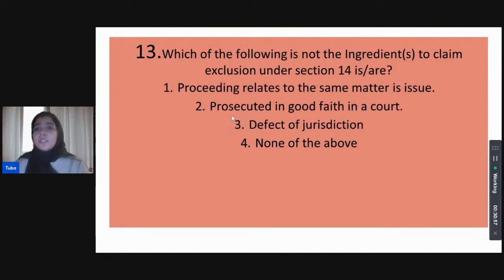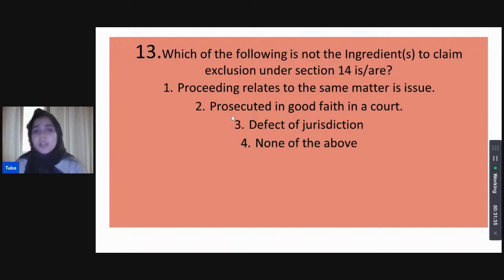Which of the following is not the ingredient or the ingredients to claim exclusion under section 14? Is it proceedings that relate to the same matter as the matter in issue? Is it that there should be prosecution in good faith in a court? Is it that there should be a defect of jurisdiction, or none of the above? Correct. So which will not fall under the ground to claim an exclusion under section 14 of Limitation Act? Again, which will not fall? The question is asking you which will not fall under the grounds of asking for an exclusion under section 14 of the Limitation Act.